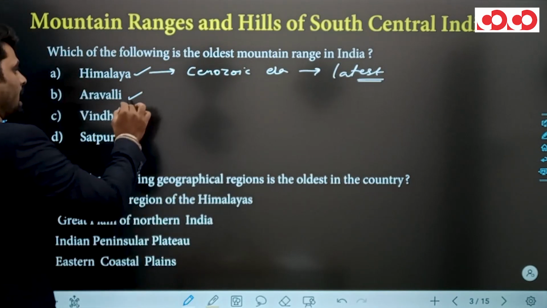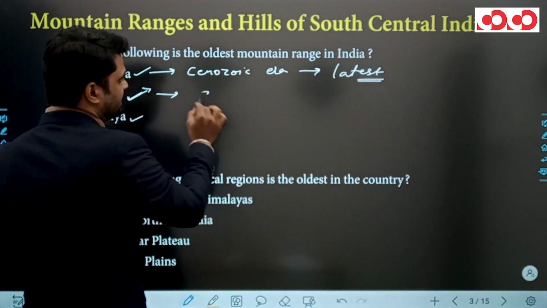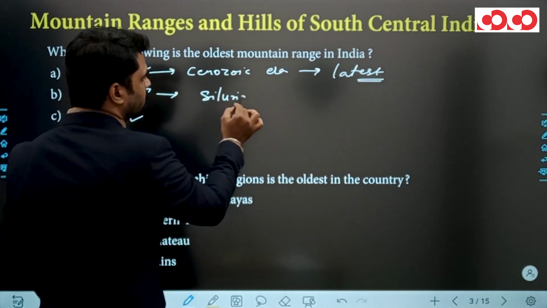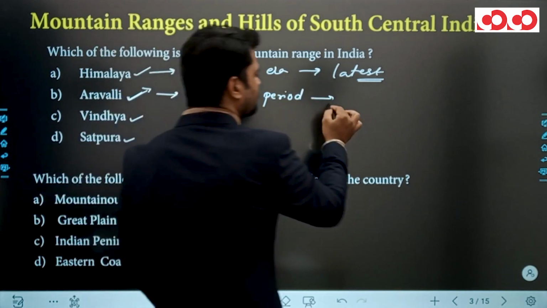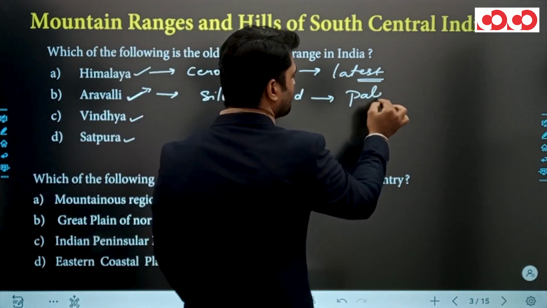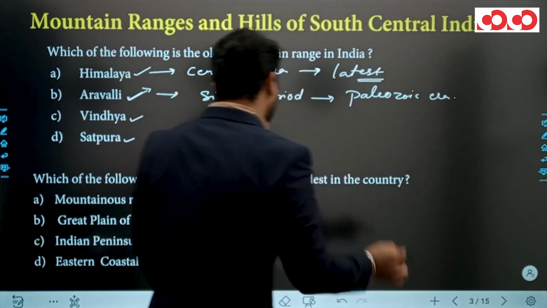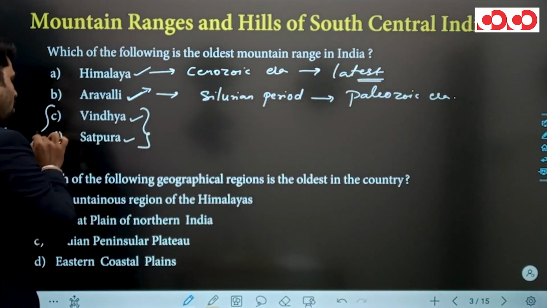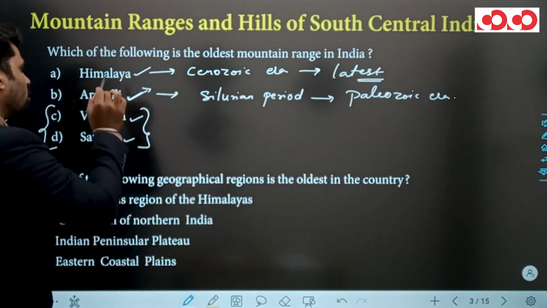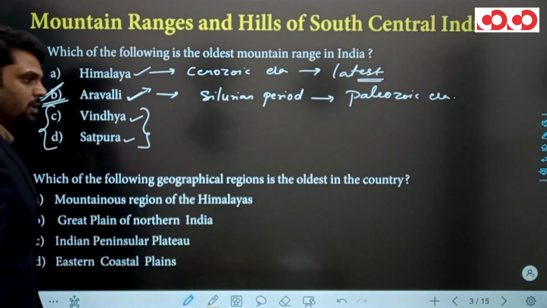Clear? Aravalli was formed during the Silurian period of the Paleozoic era. Which is the oldest among these two mountain ranges? So according to the question, the right answer is option B, that is Aravalli.